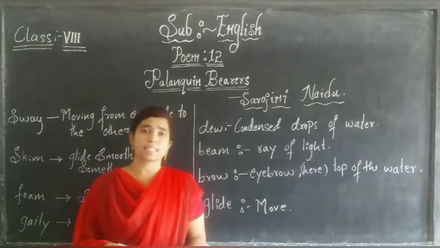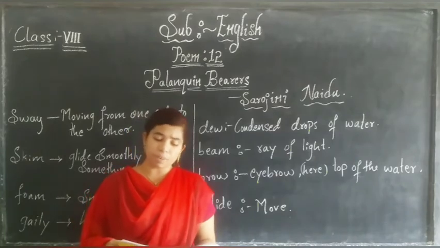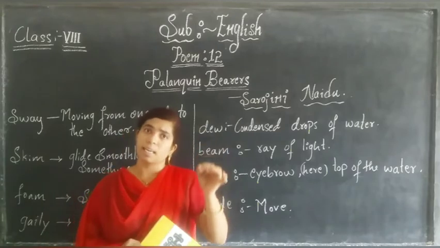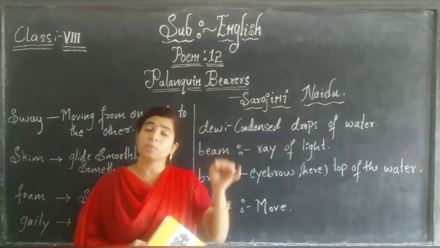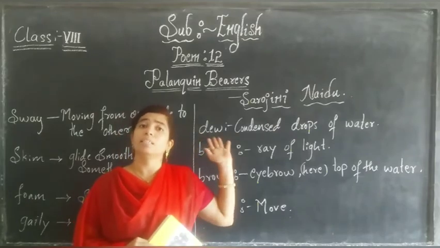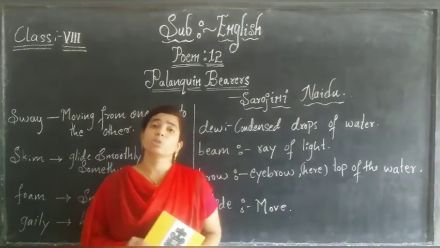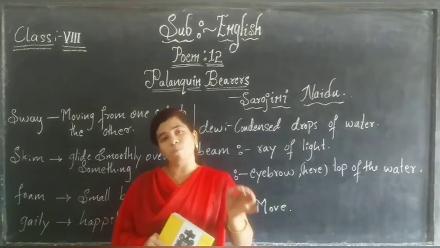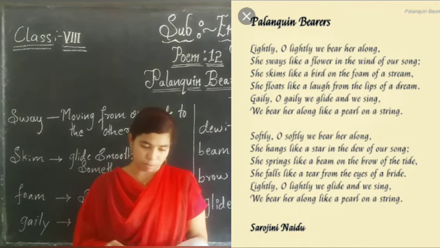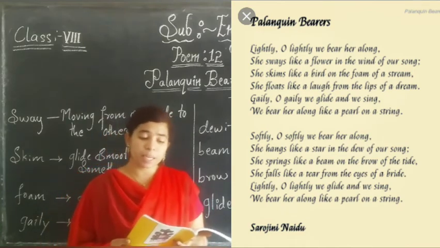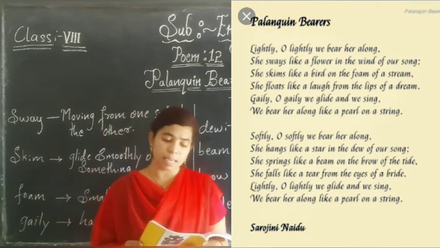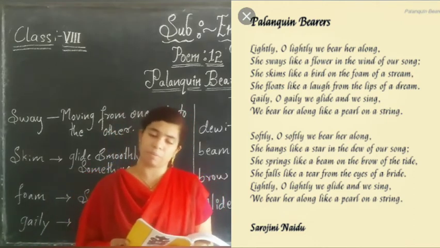She hangs like a star in the dew of our song. Yes, I said this. She hangs like a star. How the stars are hanging at night, she hangs like a dew of their song. Dew in the sense small drops of water or condensed drops of water. Okay? She springs like a beam on the brow of the tide. She falls like a tear from the eyes of a bride.